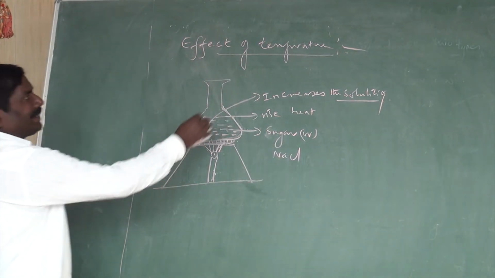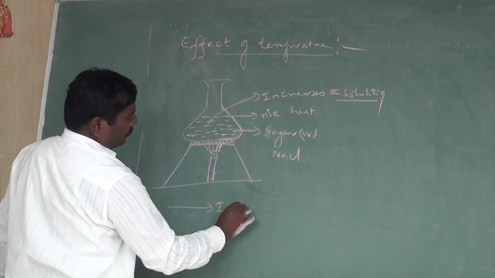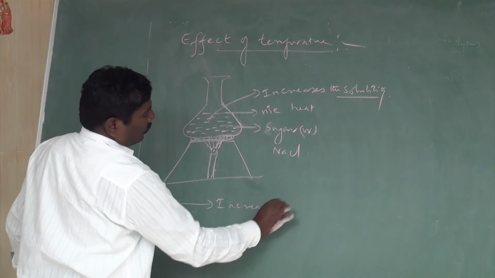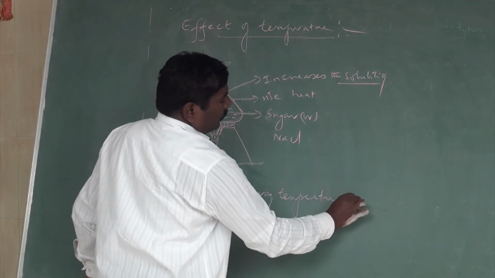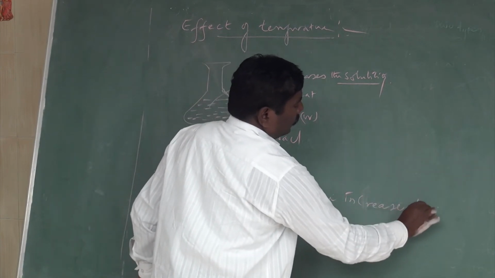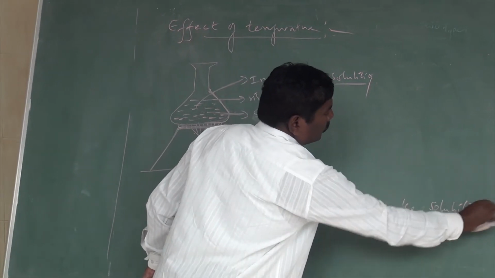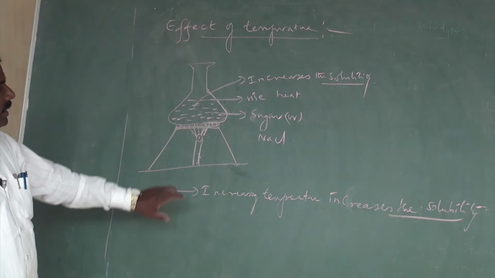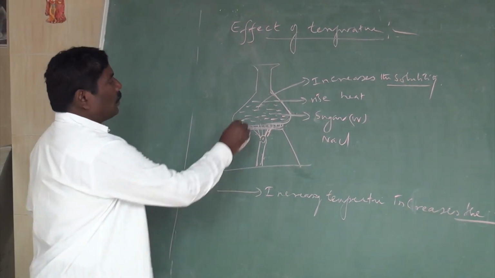Why? Because increasing temperature increases the solubility. What we dissolved here is solid.